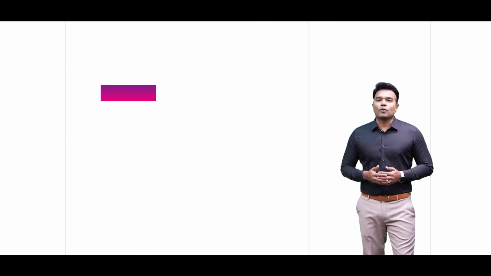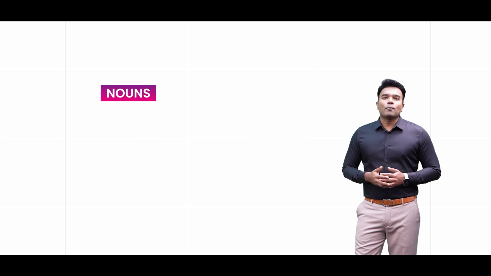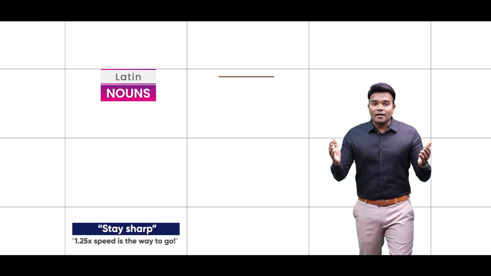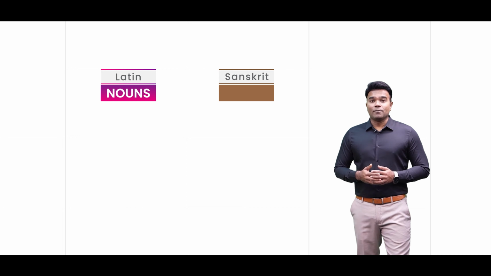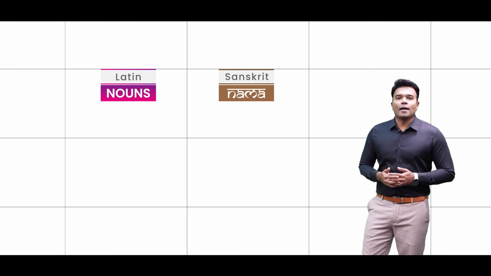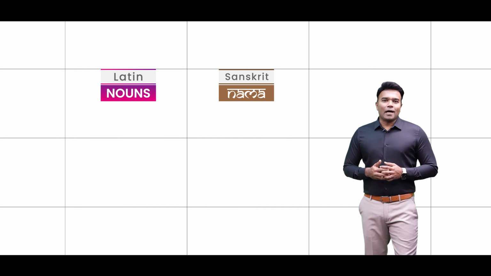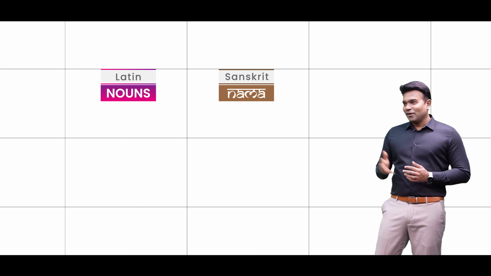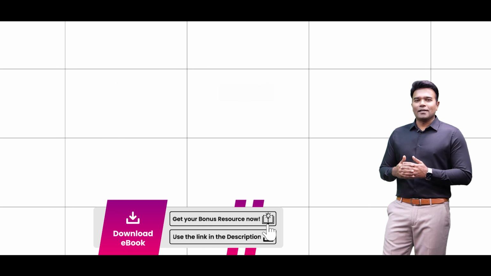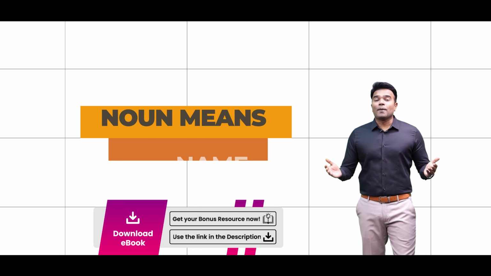Even before I tell you what a noun is, it is broadly believed that noun is a word which has been derived from the Latin language. But coincidentally, in Sanskrit also there happens to be a name called nama, which is so similar to noun, so possibly it has been derived from Sanskrit also. Any which way, whether the word noun has been derived from Latin or from Sanskrit, the meaning of the word noun is name, whether in English or in Sanskrit. In other words, whenever you come across the word noun, what has to strike your mind is name.